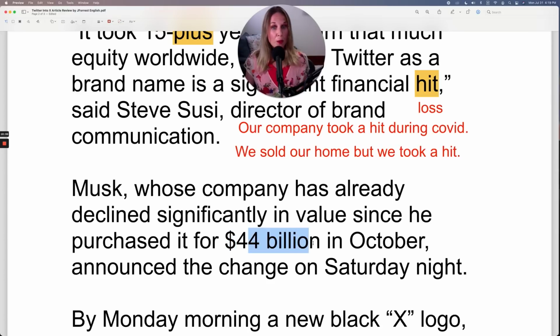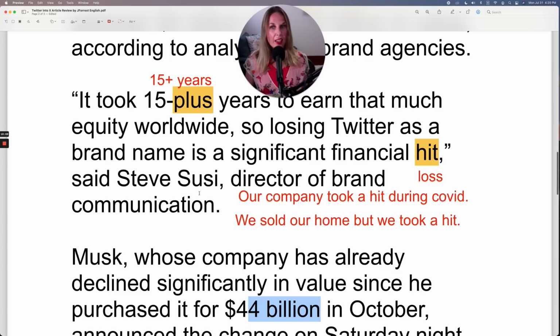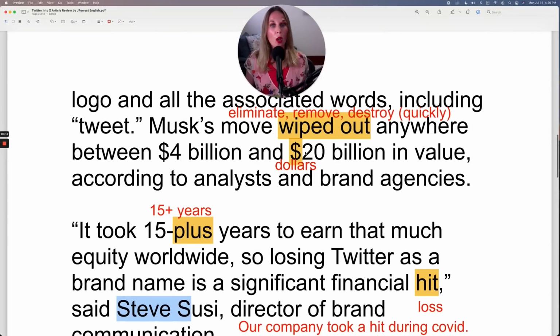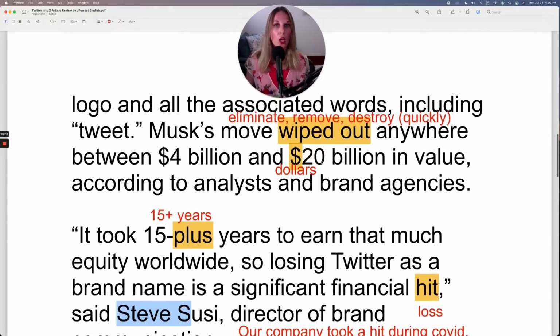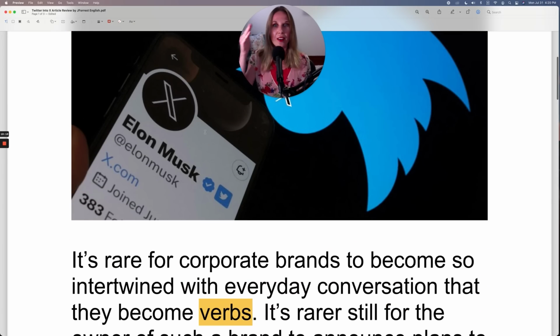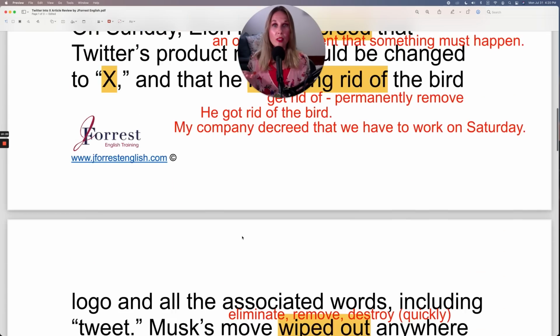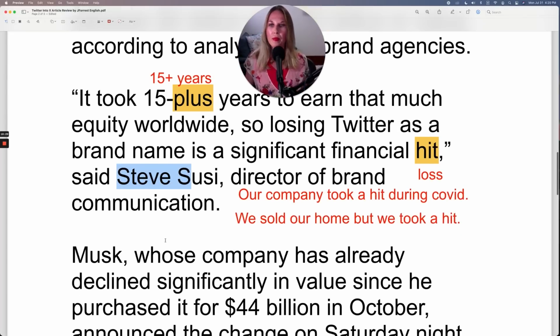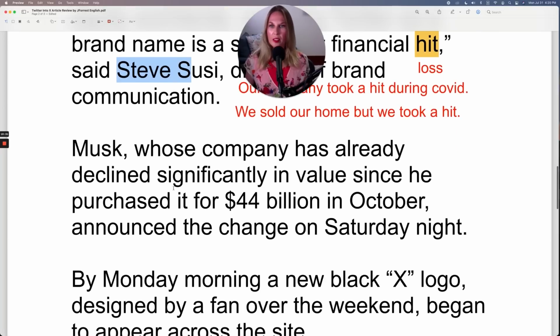So this is how much he purchased it for. And this one person is suggesting that he just lost almost half the value of the company by turning Twitter into X. Of course, that is just this one person's opinion. It doesn't mean that this is factual. It's simply his opinion. Okay, so he purchased it for $44 billion.